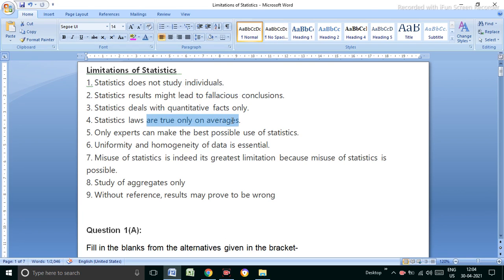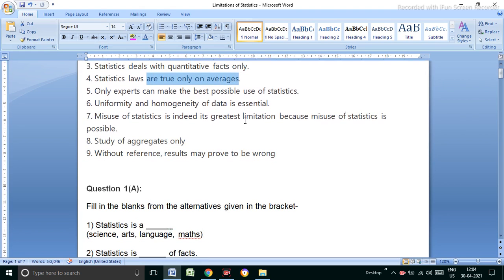Laws are true on average basis. Is it clear? Not accurate, it's on average basis. Statistics can be used only by an expert person. A simple person, a layman, cannot use it, because statistics has rules, regulations and methods.